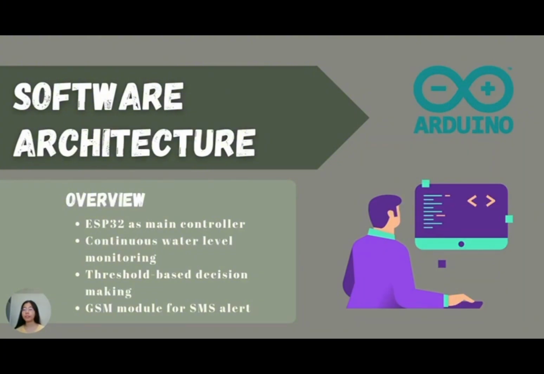For this part, I will explain the software architecture of our smart drainage system. The system uses an ESP32 as the main controller. It continuously monitors the water level and makes decisions based on predefined thresholds. When the water level reaches certain conditions, the system automatically sends SMS alerts using the GSM module, allowing users to receive warnings in real time.